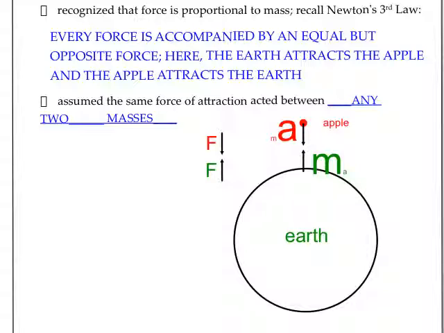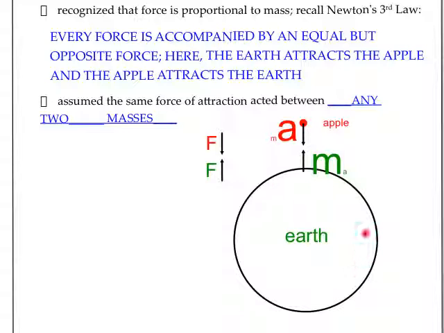Now, to lead up to an equation for what this force of attraction would be, Newton was applying his own laws. So hopefully you can remember what Newton's third law was. I gave you a little bit of a reminder, a little refresher in case you don't. But the third law stated that every force is accompanied by an equal but opposite force. Newton applied this logic to the earth attracting the apple falling down. So based on the third law, he assumed that the same force of attraction could act between any two masses.